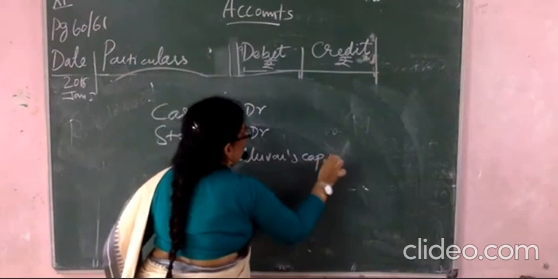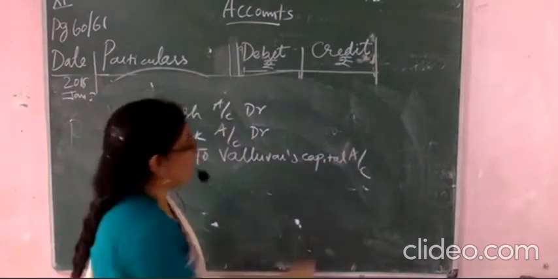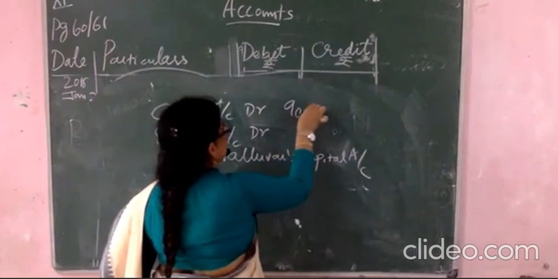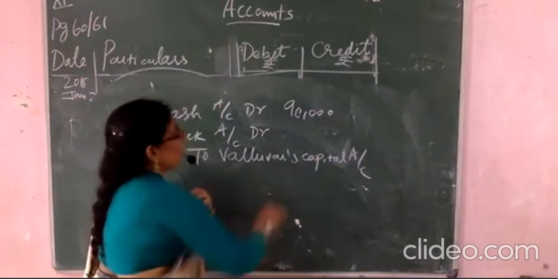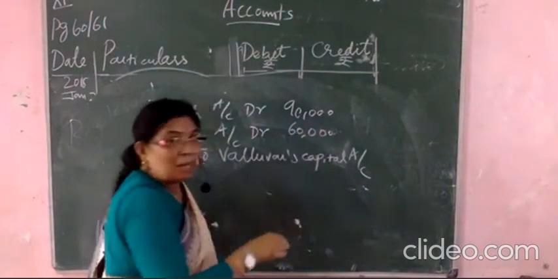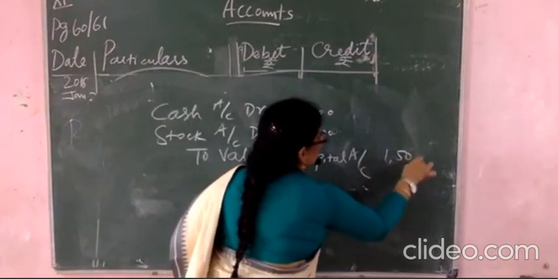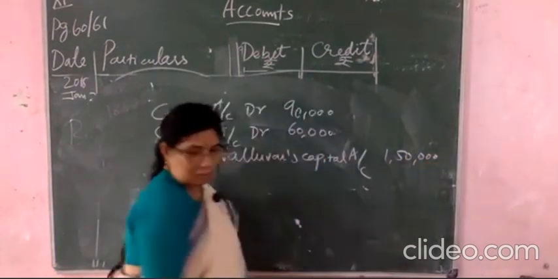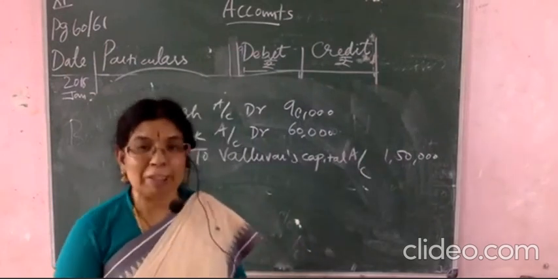Valluvar's capital account. Okay. So what is the amount of cash you invested in the business? 90,000. What are the goods you invested? Here 60,000. And the total is 1,50,000. Clear?